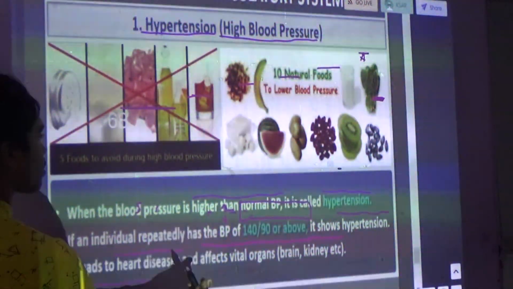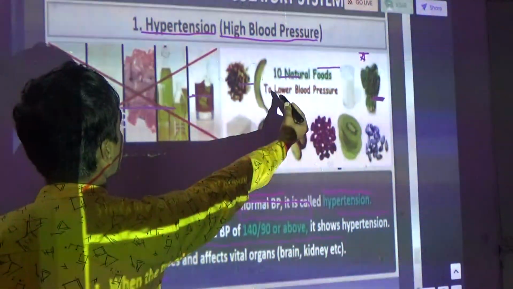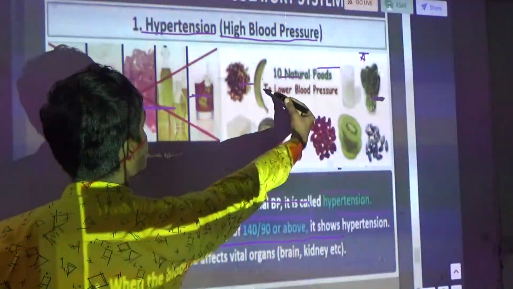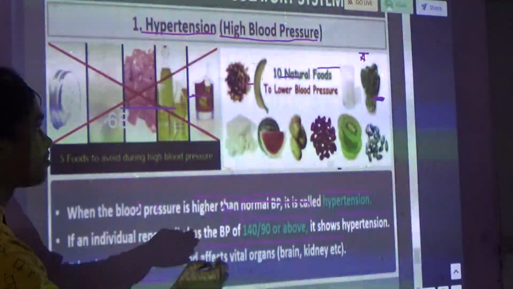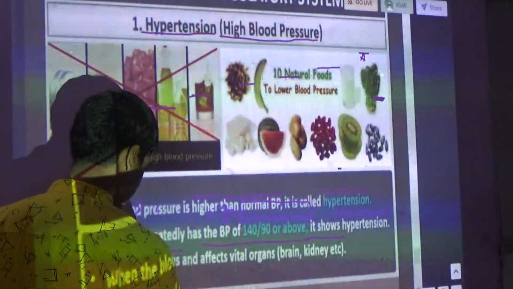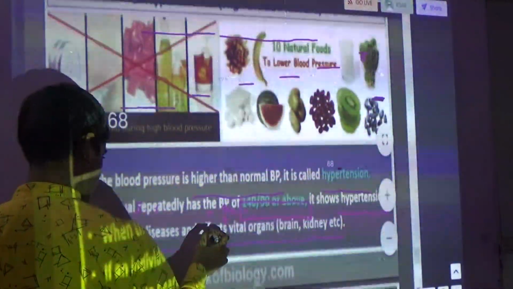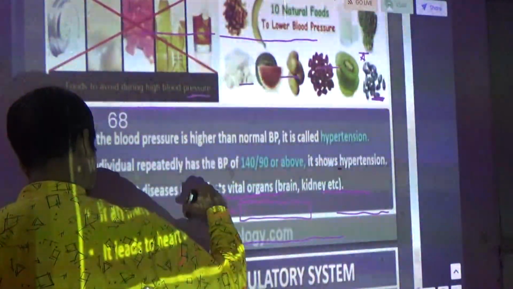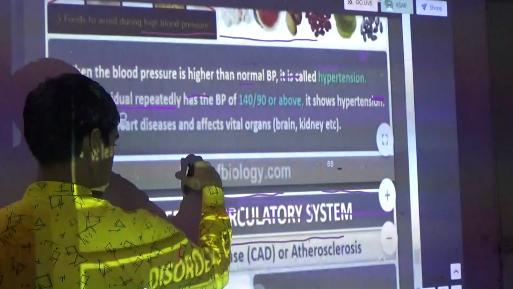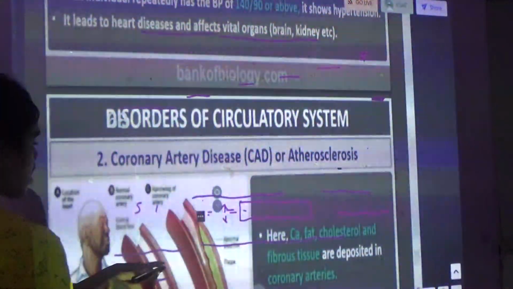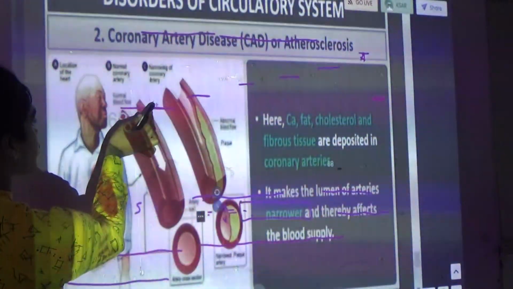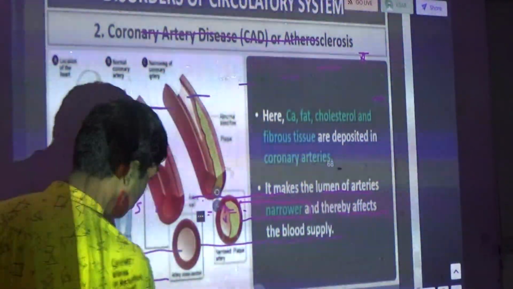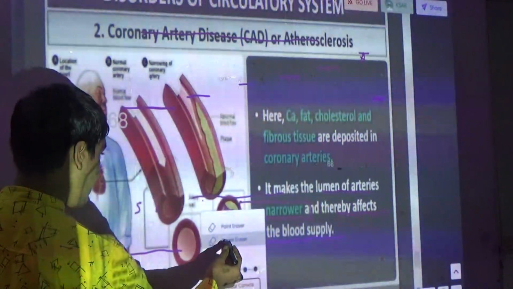The same, but in a different form. 10 natural foods to lower blood pressure. Look here, they have given all. Okay, this is the second disease. First we will see about high BP.